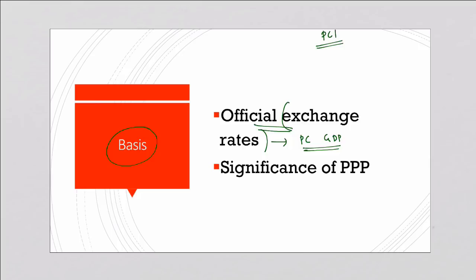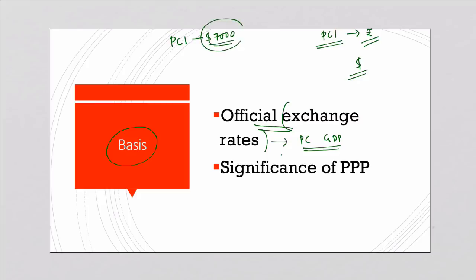For example, in India, the per capita income is in terms of Indian rupees. But for cross-country comparison, we convert the local currency, that is the Indian rupee, into a common currency, that is US dollars. If we use PPP, or purchasing power parity exchange rates, then the per capita income of India would be around $7,000.